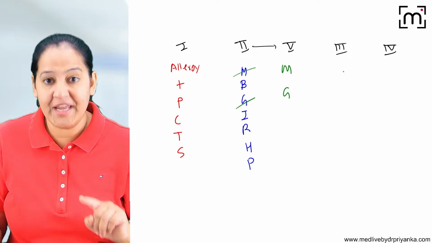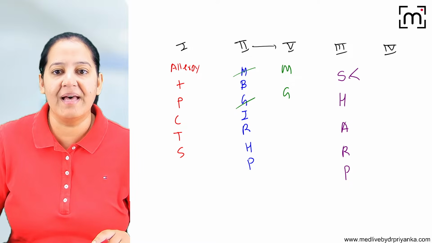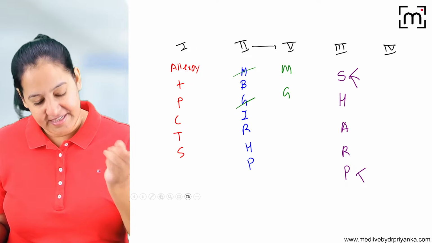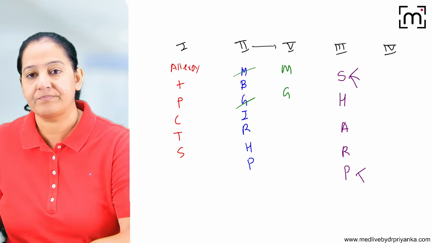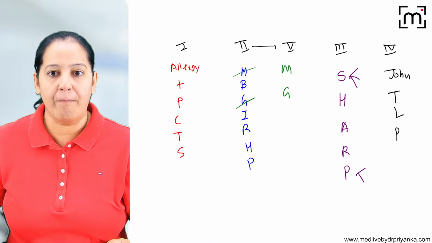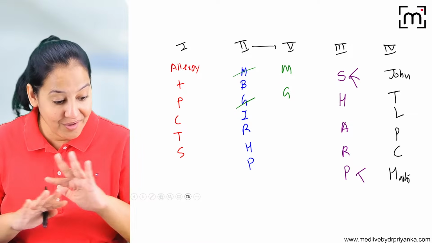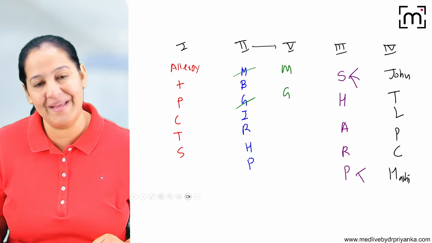Okay. Type 3, SHARP. It's triple S and it's double P. And type 4, the examples are John gave tulip popcorn to Hashi. Please learn the full form. Don't learn the mnemonic. Learn the full form. Please learn the full form.